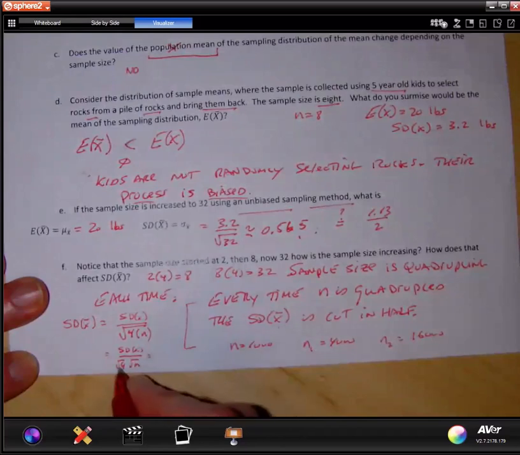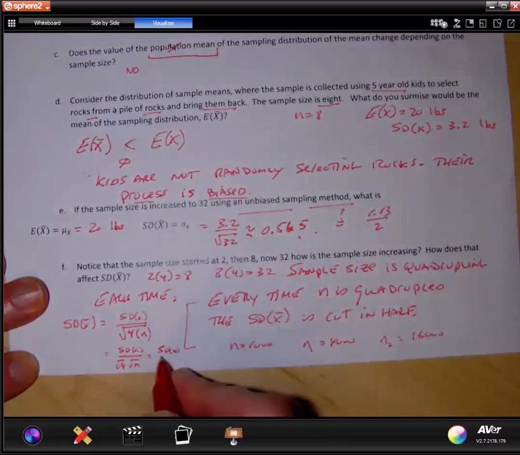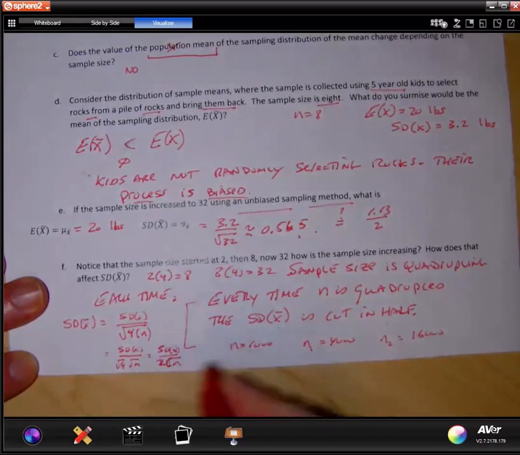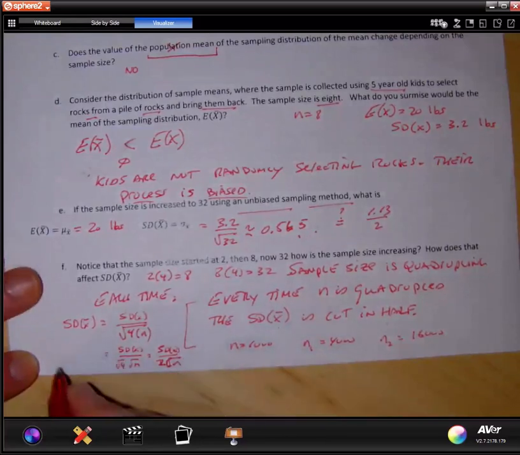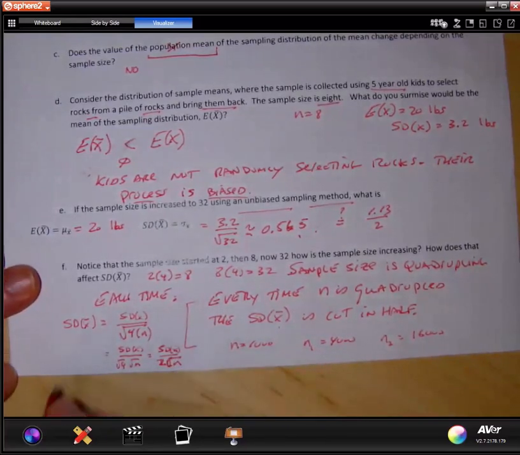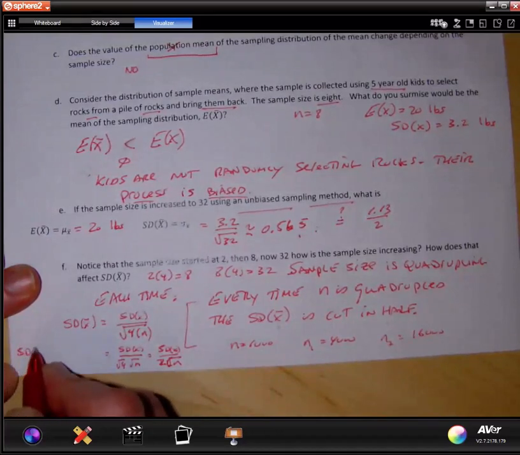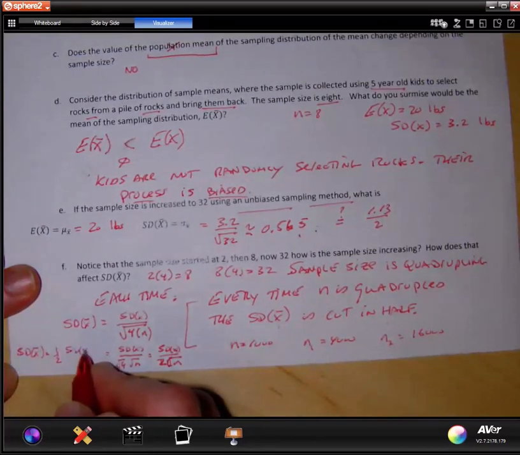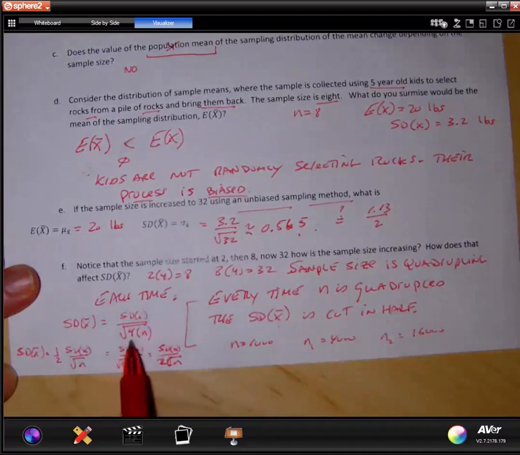When I find the square root of 4, I get 2. So notice if I now quadruple the sample size, the new standard deviation will be half of the previous amount. The previous amount was when it was just n; quadrupling it cuts this thing in half. That's what it's saying.